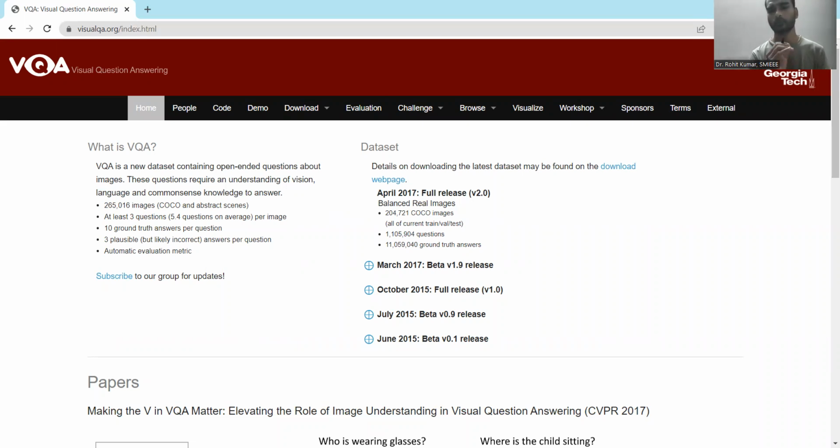And coming to the benchmarking systems, there are different sorts of papers available, and they are discussing different sorts of best models with respect to VQA version 1 or version 2. So you can go on Google Scholar and explore the papers having this sort of discussion based on VQA version 1 or version 2, and what sort of models they have adopted.